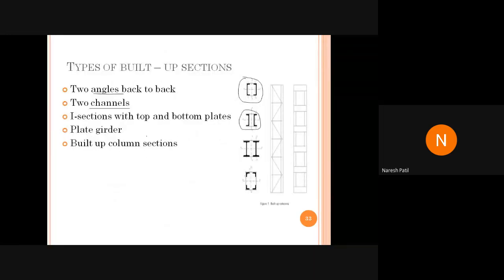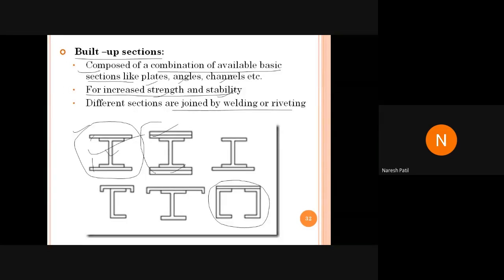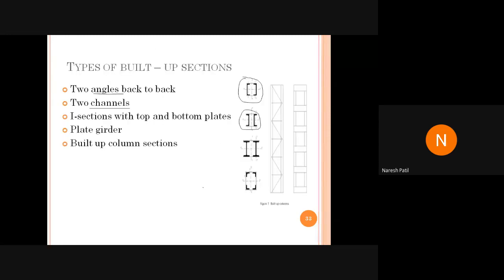Okay. Then we have plate girder. Like this. This is also a plate girder made up of plates. Then we have built-up column sections. यहाँ पे देखो, we have used 2 I sections. Then here we have 4 angle sections at the corners. These are all what? Built-up sections.